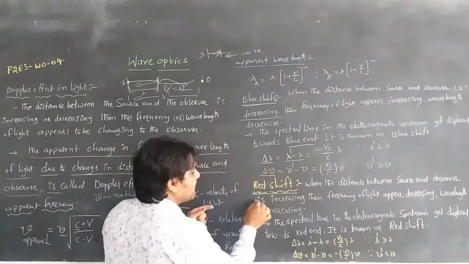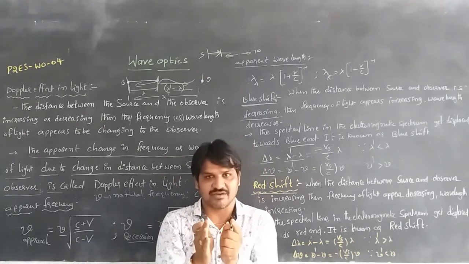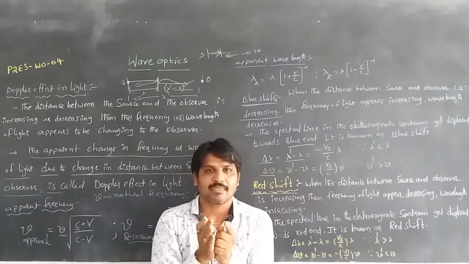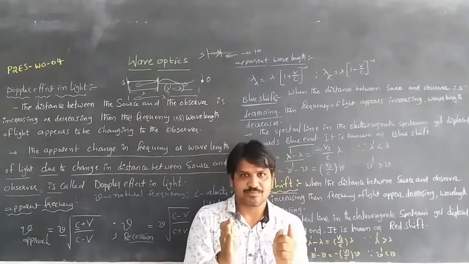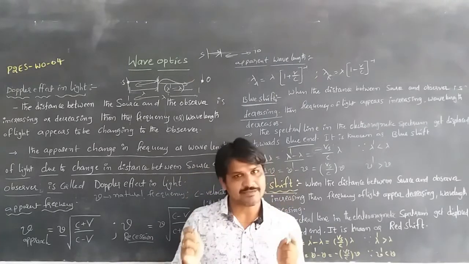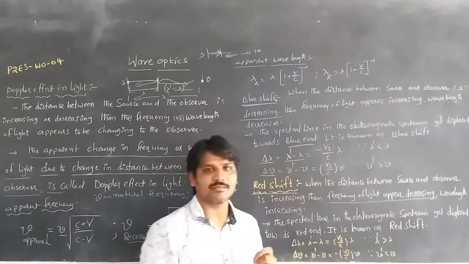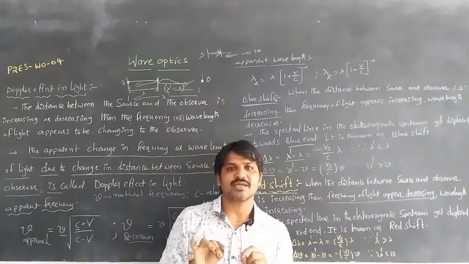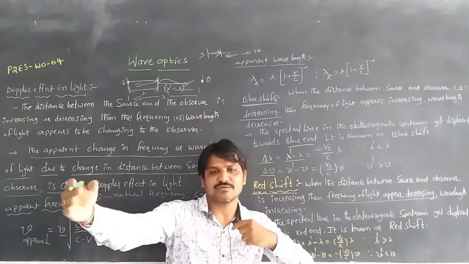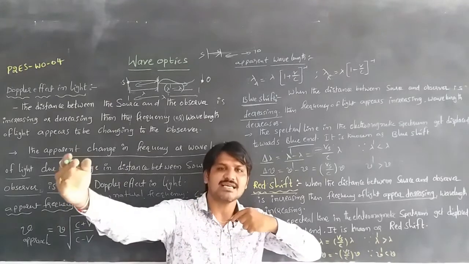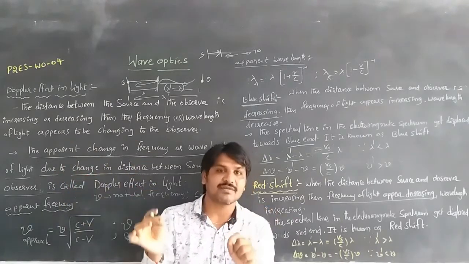So here, when the distance between the source of light and the observer is increasing, then the frequency of light appears to be decreasing, and its wavelength appears to be increasing. Since the distance is increasing, we can say that the wavelength is increasing while the frequency is decreasing.